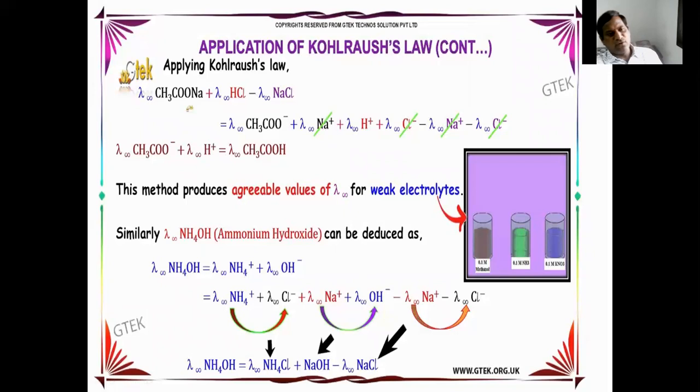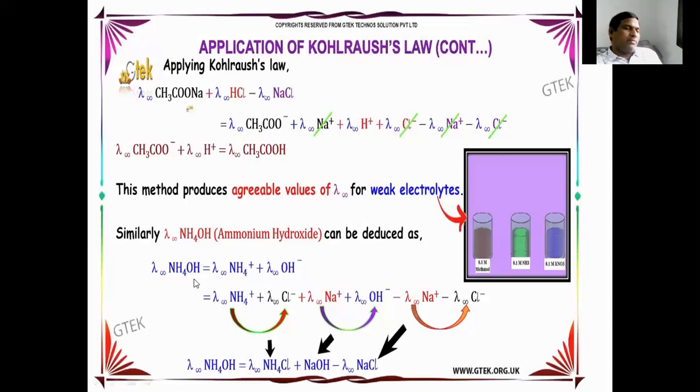So, applications of Kohlrausch law. We can measure or calculate lambda infinity of weak electrolytes like acetic acid, like ammonium hydroxide. We can calculate the lambda infinity of ammonium hydroxide by Kohlrausch law.